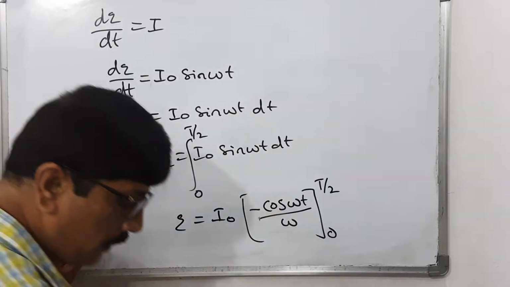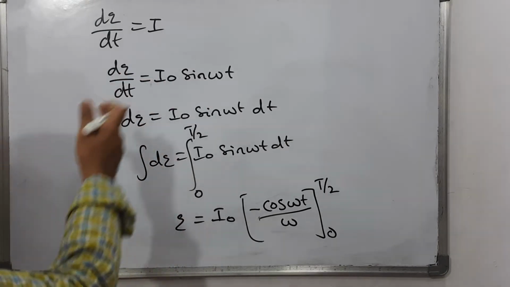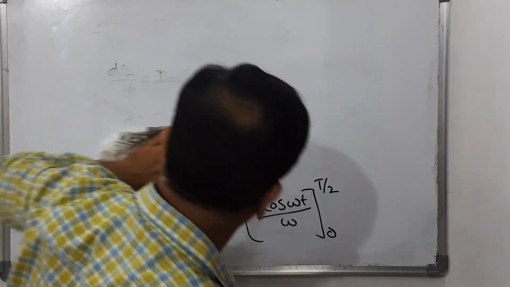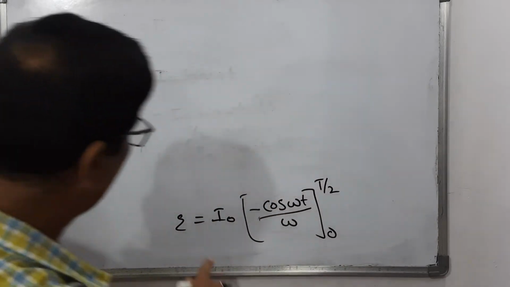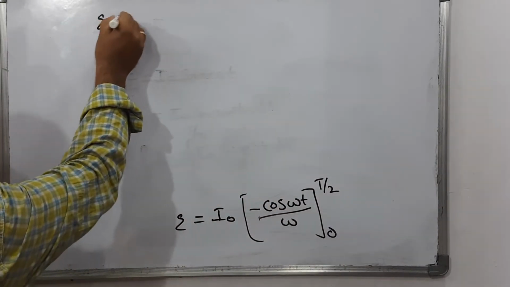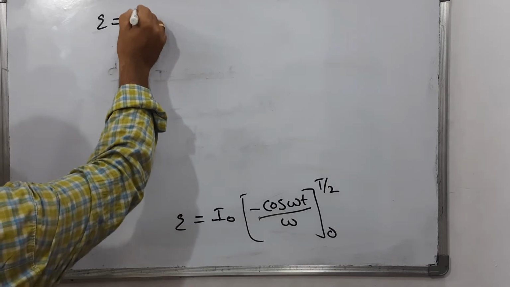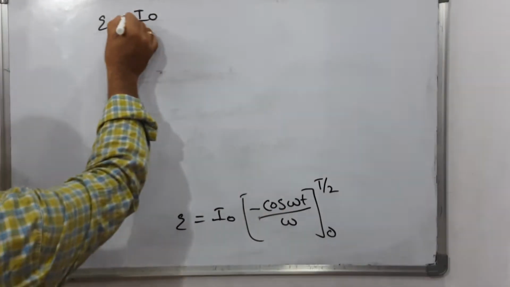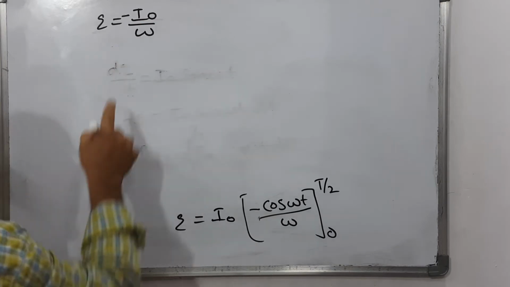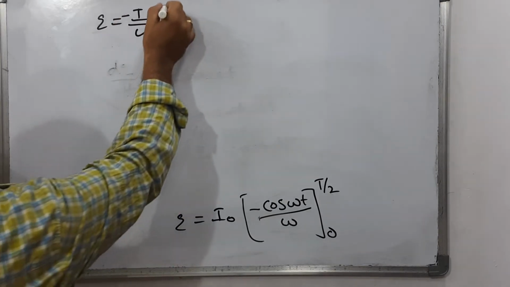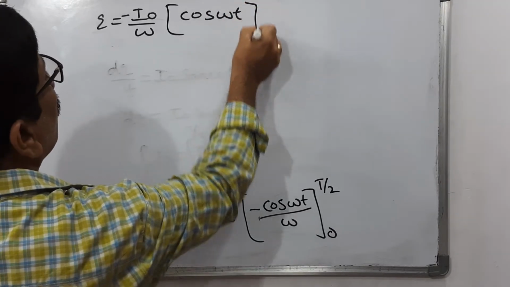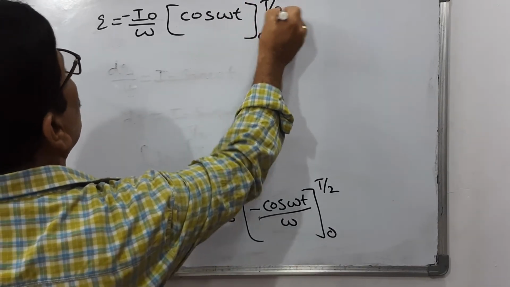Once you know this, now we can go for the next step. You write this q as it is, I naught as it is. I am bringing the minus and omega outside. Minus I naught by omega as it is. This becomes cos omega t, limits 0 to T by 2.